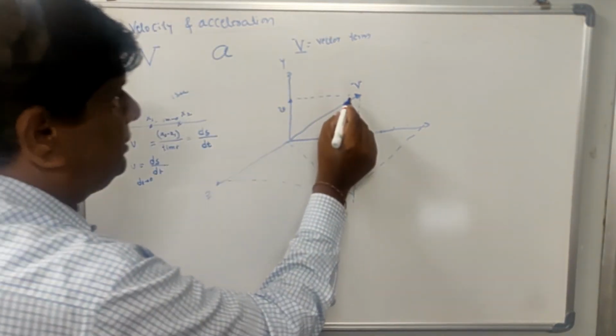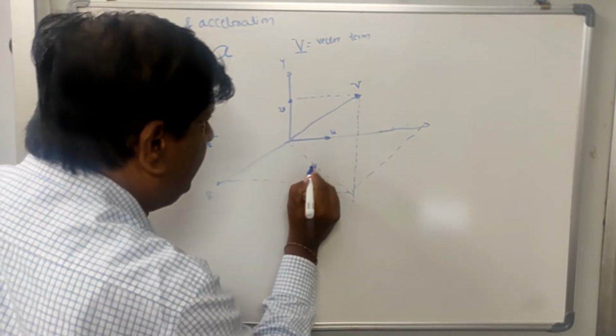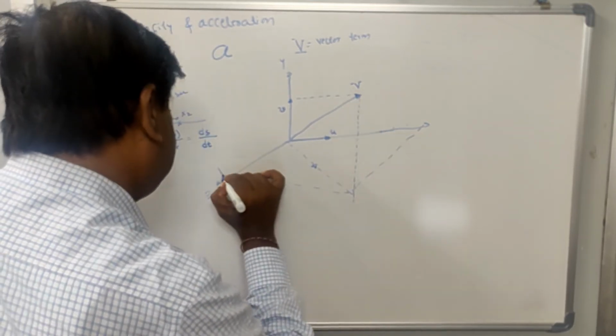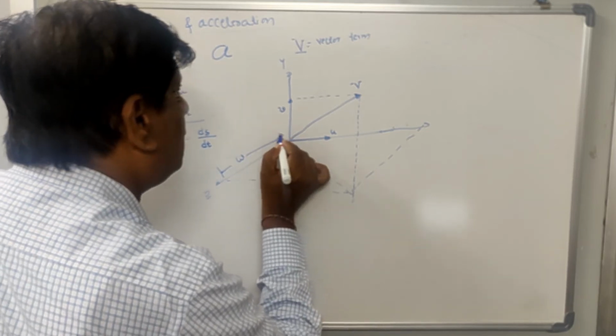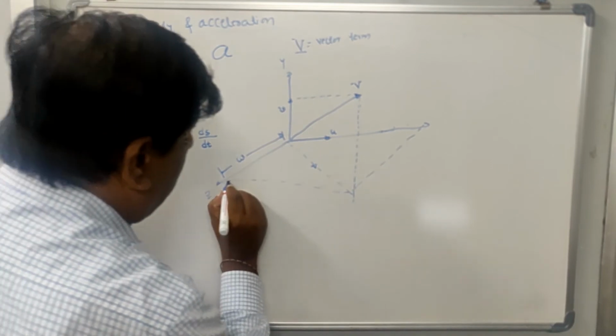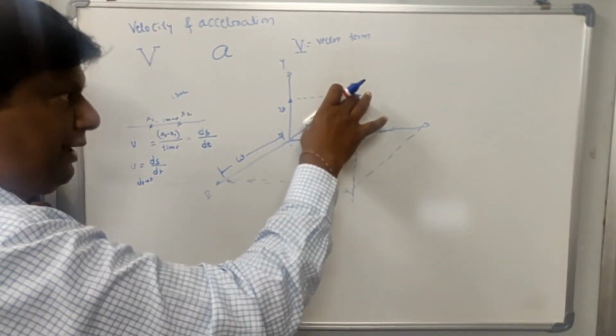This is the projection of the same vector, and this is w. So this is the velocity vector in space.